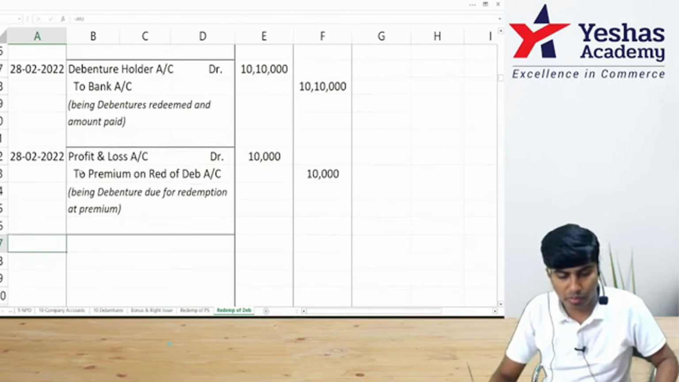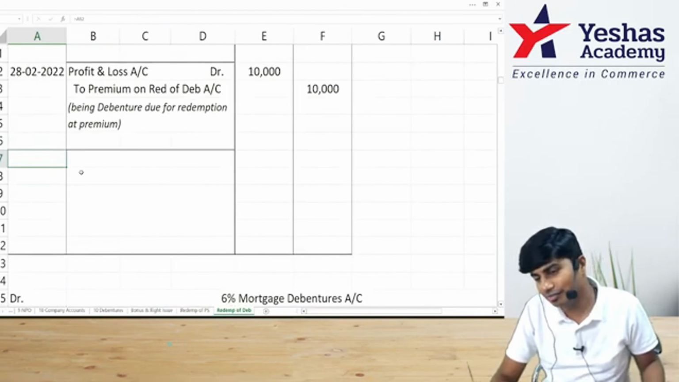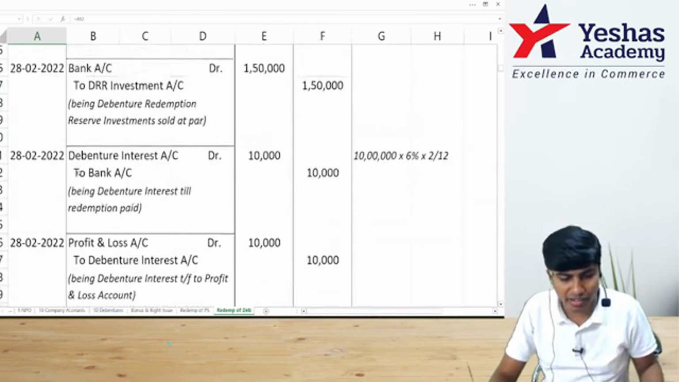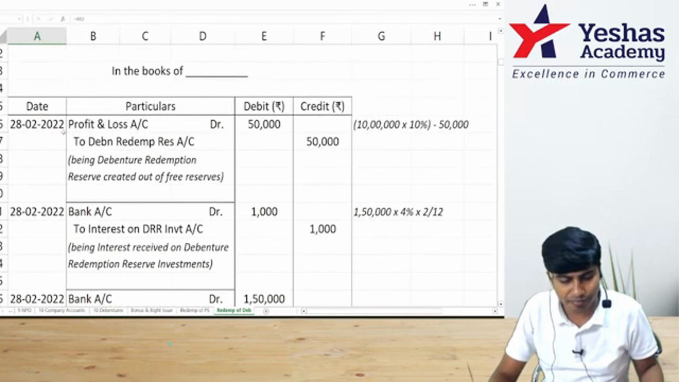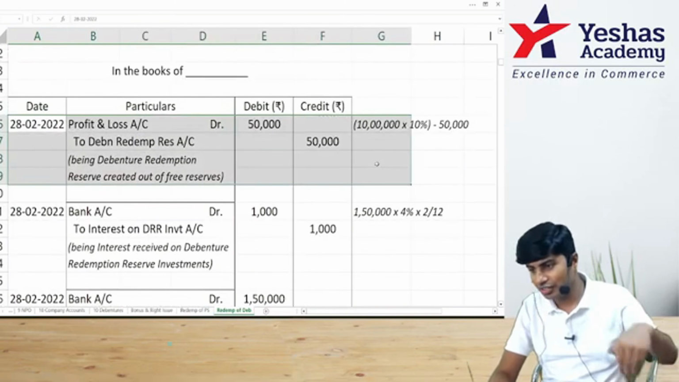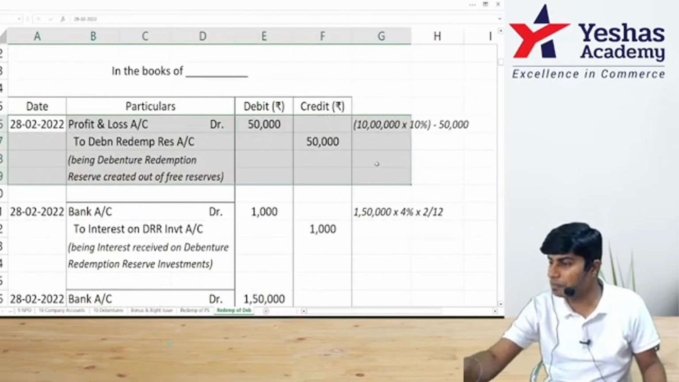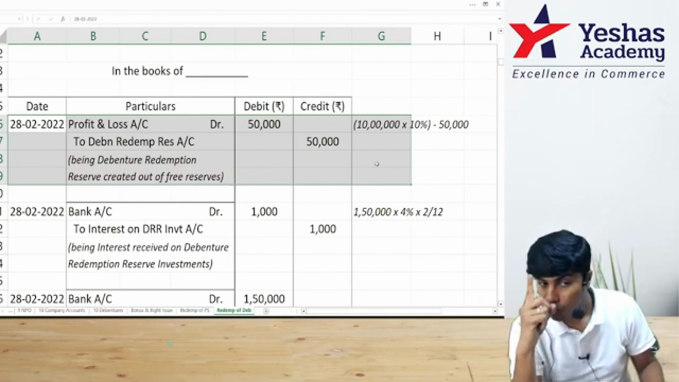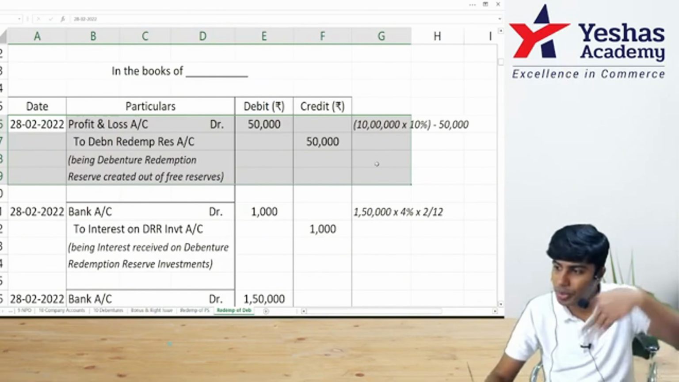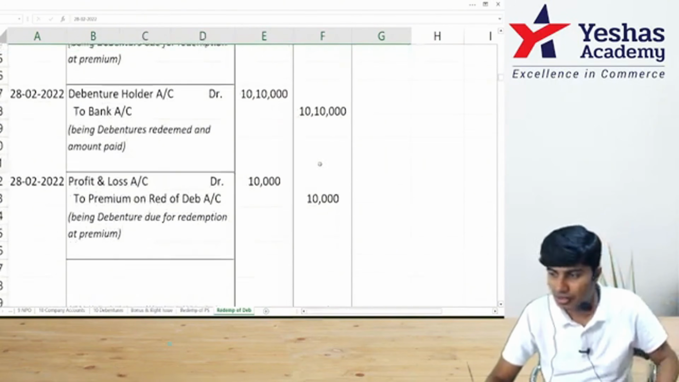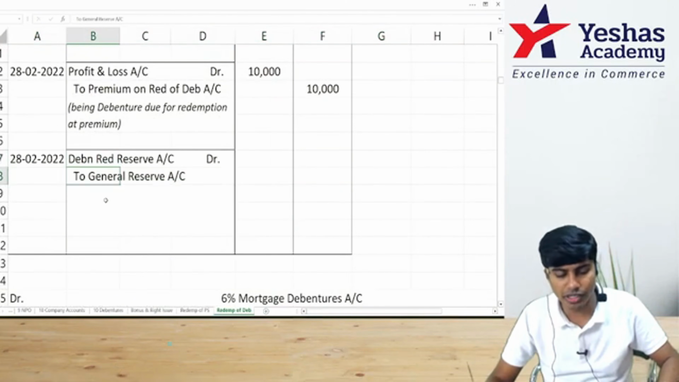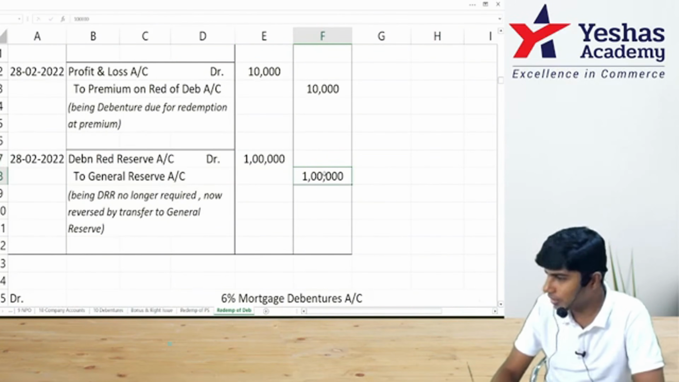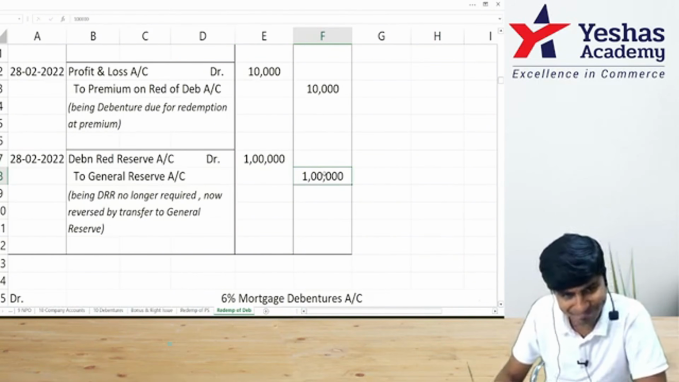Now, debentures are also paid. Now, DRR is no longer required. We had created DRR. How much DRR had we created? We created DRR of 50, and already there was DRR of 50. Together, 10 lakh at 10%, 1 lakh DRR is there, which is no longer required. What will I do? Reverse. Entry will be DRR account debit to general reserve 1 lakh, 1 lakh. Done. This is the accounting entries which is not asked for in this question.